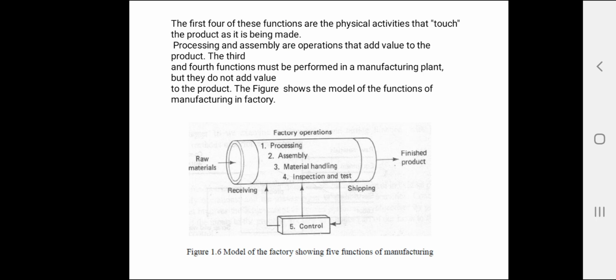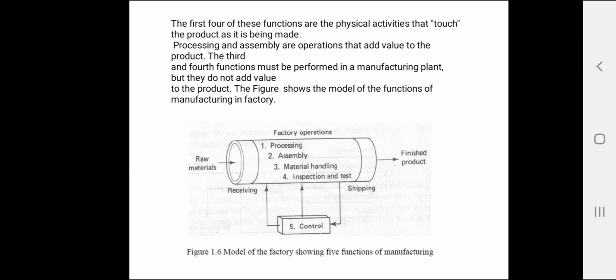Processing operations can be classified into one of the following four categories. So, what are the different categories of processing operation? These processing operations are categorized as basic processes, secondary processes, operations to enhance physical properties, and finishing operations.